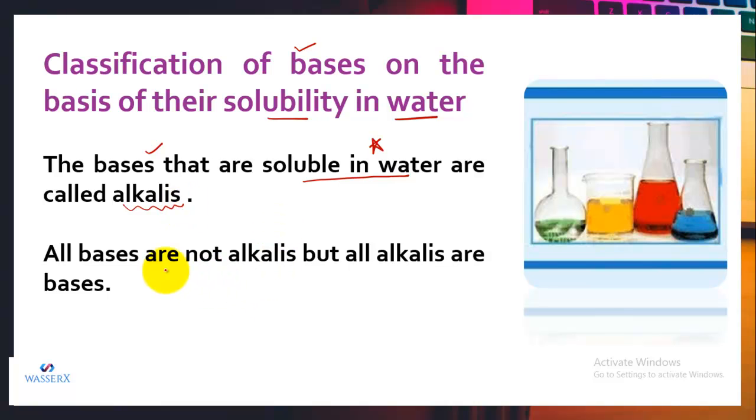And if the base is insoluble in water, then we call it just a base, not an alkali. So we can say that all bases are not alkalis, because all bases are not soluble in water. But all alkalis are basically bases only.